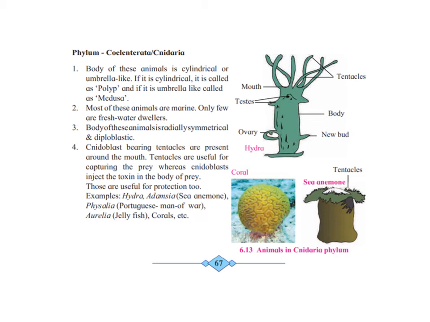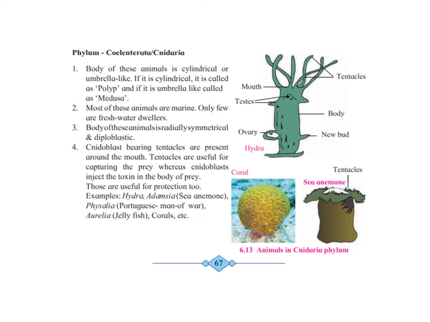Now, when they're capturing food, these tentacles have a special type of cell. They are called nidoblasts or cnidoblasts. What they do is they have a poison inside them, or like a sting. So, whenever these tentacles touch a small food particle or a prey, the toxin or the sting is injected into it. So they're basically like a defense organ which helps the hydra and other coelenterates to capture food. Examples given are sea anemone, hydra, Portuguese man of war, jellyfish, etc.